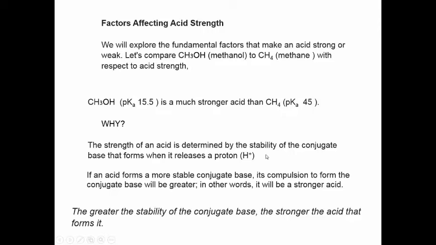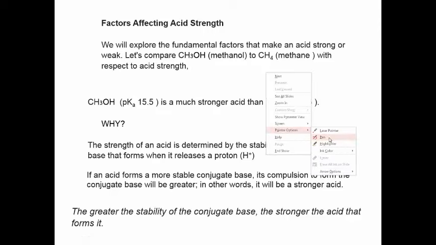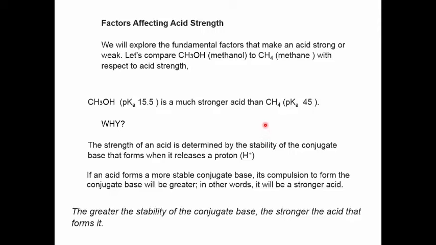In this video, I'll explore the fundamental factors that make an acid strong or weak. We'll begin our discussion by comparing methanol, CH3OH, to methane, CH4, with respect to acid strength. Methanol, it turns out, is a much stronger acid than methane.